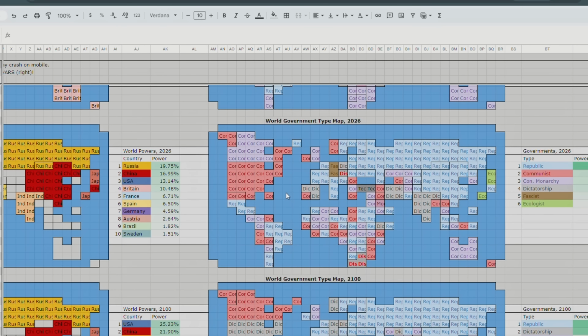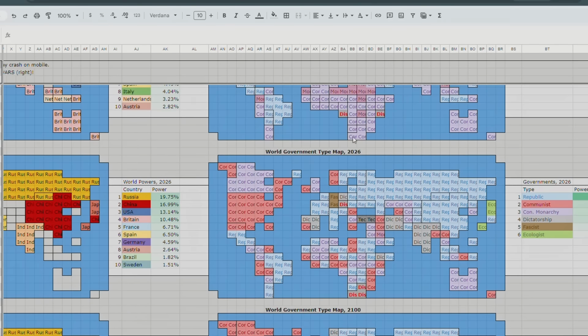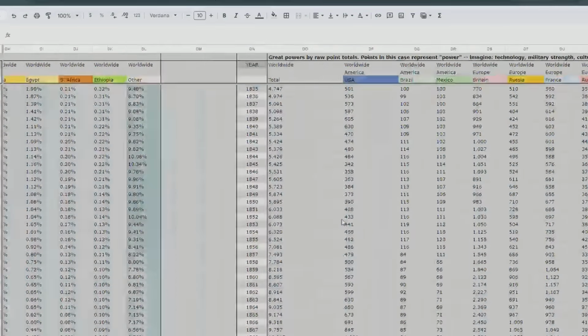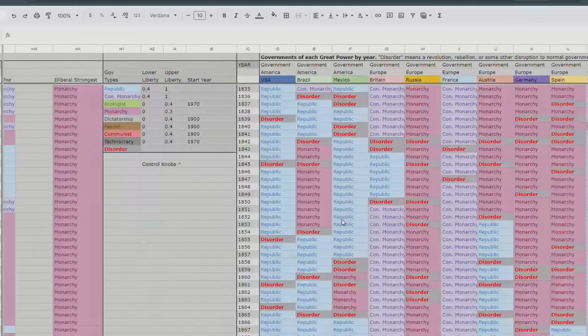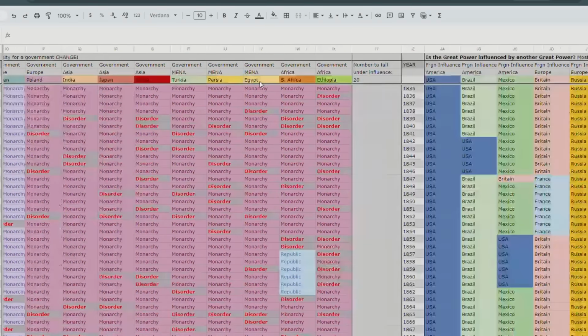Oh, well, look at that. Because America was communist in 2026. Oh my god, we get a communist America. Okay, let's look to see what happened. We go all the way over here. And if you ever get lost, you can just look up here. This is where. But okay, let's look at America.